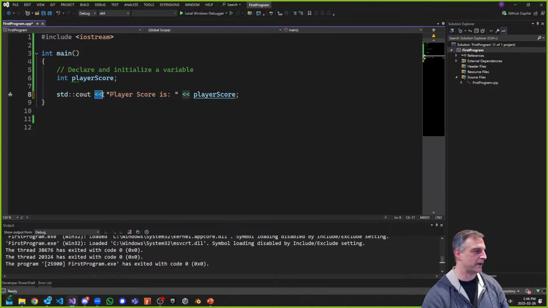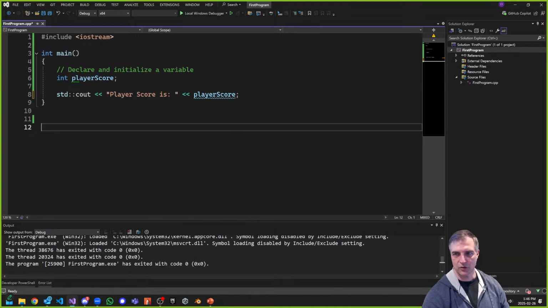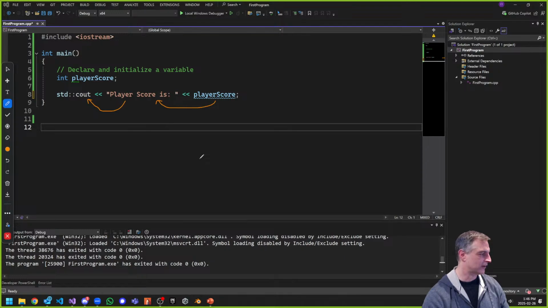I have my output stream. That's what this is, the output stream operator. I have another one over here, and then I take these two together and I'm combining these two streams. So how does that work? Well, let's go back to my annotation, which is kind of neat in C++. This one adds on to this one, and then this one outputs everything to here. That's how it works, almost like a waterfall of streams, right? So that's kind of interesting.